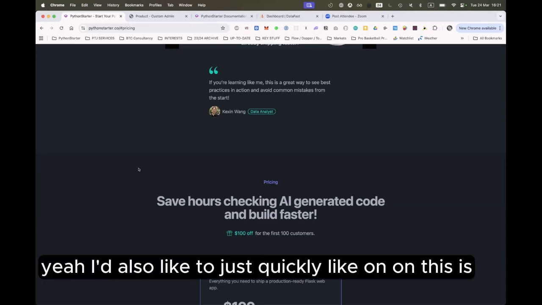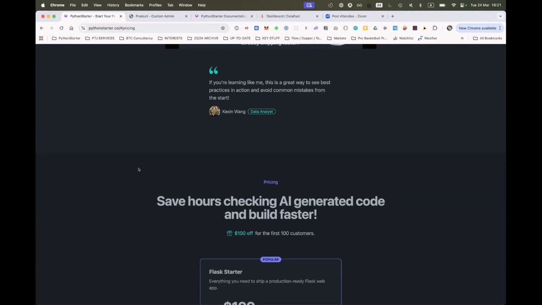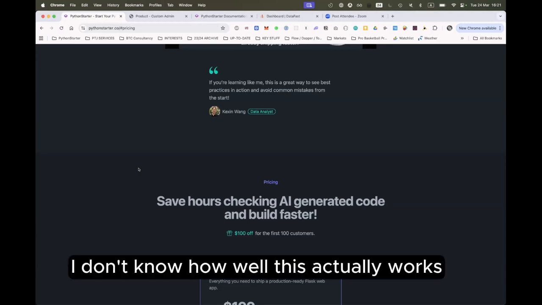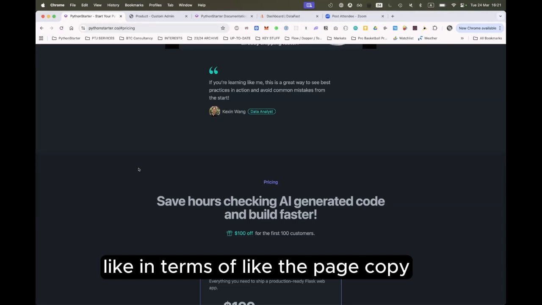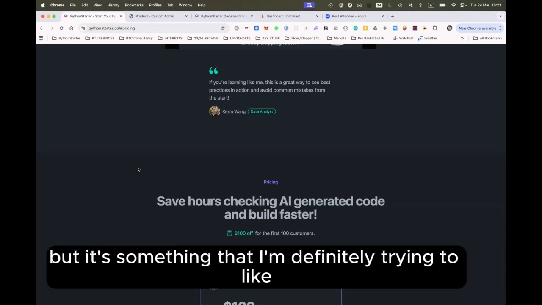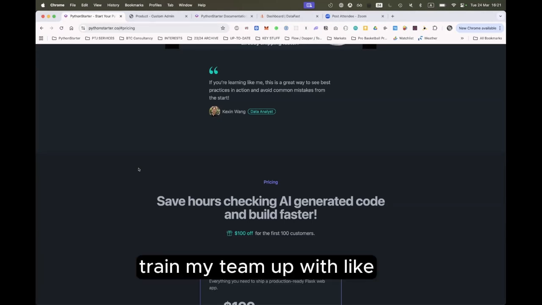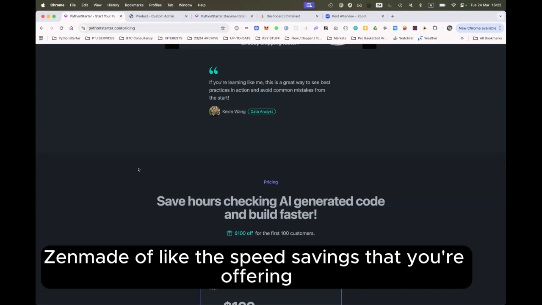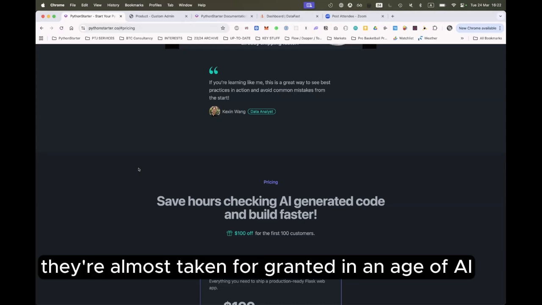And yeah, I'd also like to quickly mention, I don't know how well this actually works in terms of the page copy, but it's something I'm definitely trying to train my team up on with ZenMade: the speed savings that you're offering are almost taken for granted in an age of AI, right?